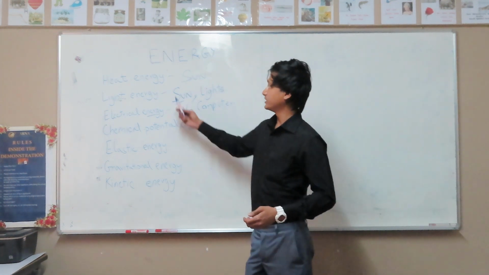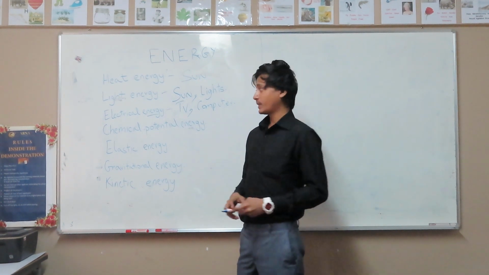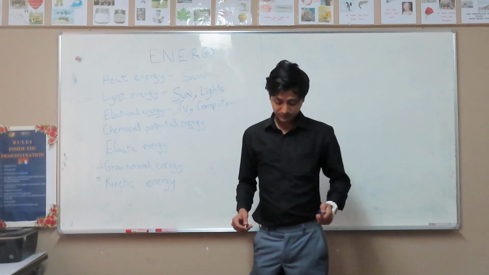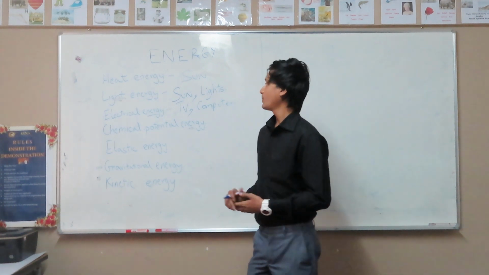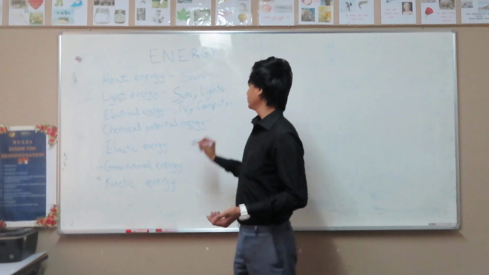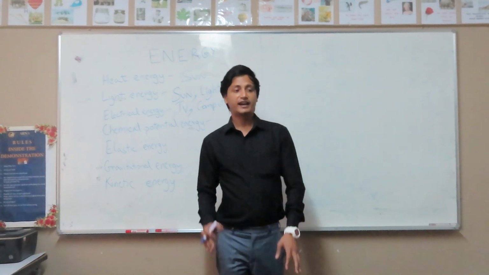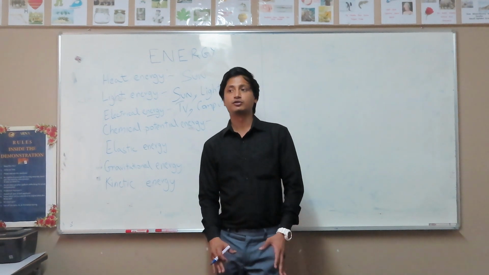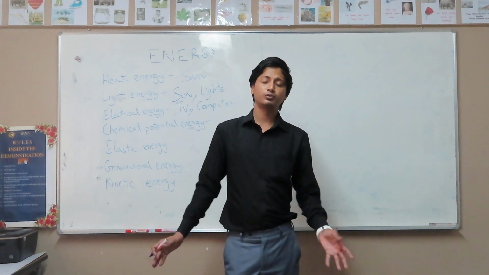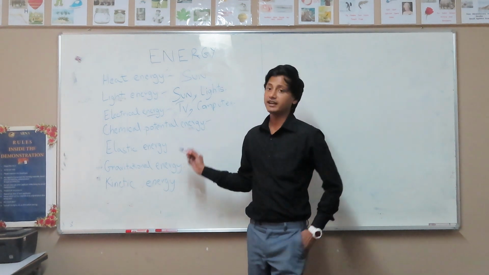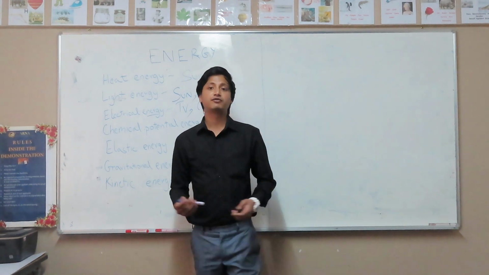So now we've talked about heat energy, which gets us warm, light energy, which helps us see, electrical energy, which powers up most of the appliances around us, right? Now we can come to chemical potential energy. Potential energy is the energy within an object, the potential energy that it has would be something like food, right?